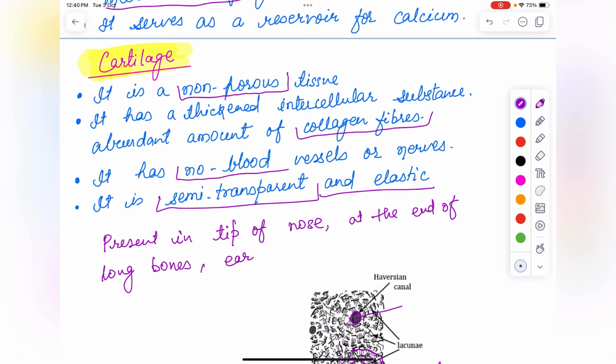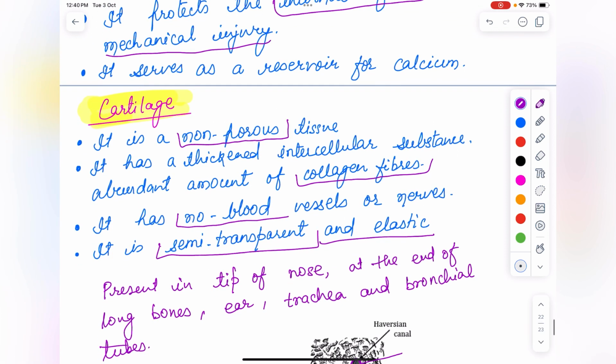In the next class I'll explain about fluid connective tissue, blood and lymph. Thank you.